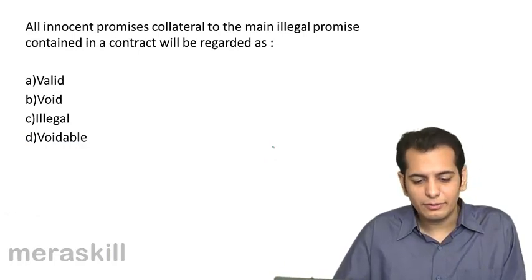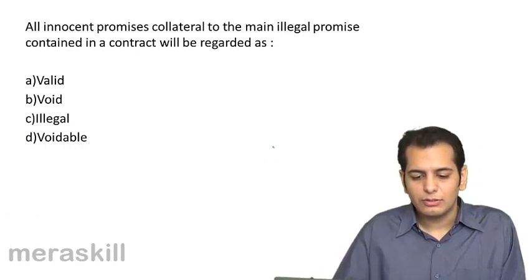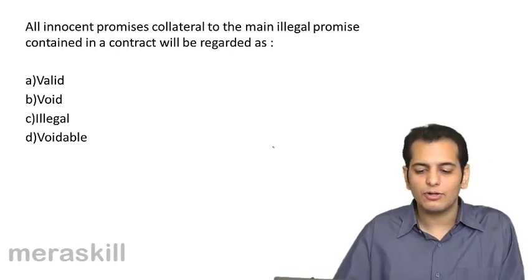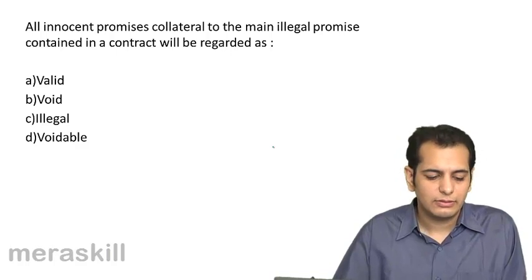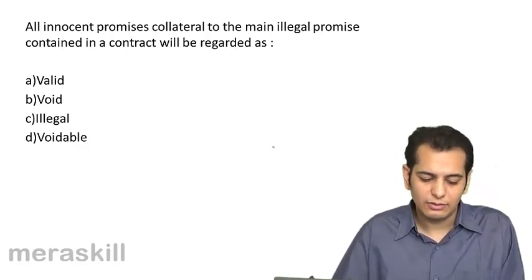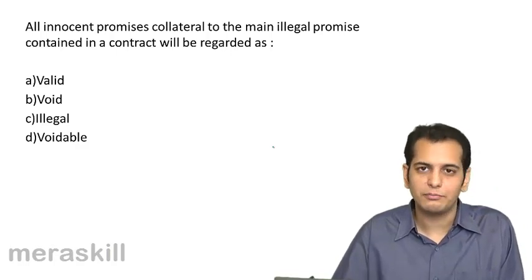All innocent promises collateral to the main promise, which is illegal, contained in a contract will be regarded as: A. Valid, B. Void, C. Illegal, D. Voidable.